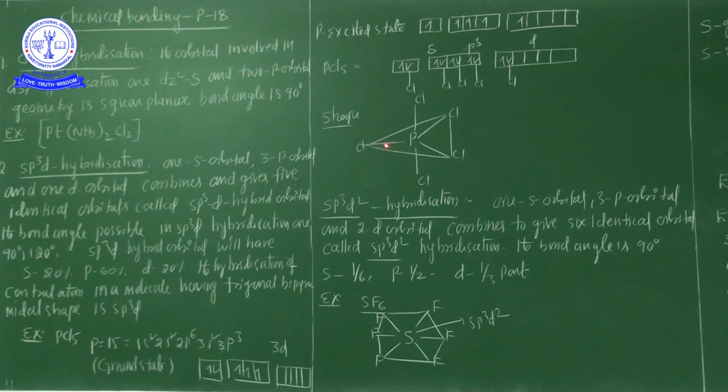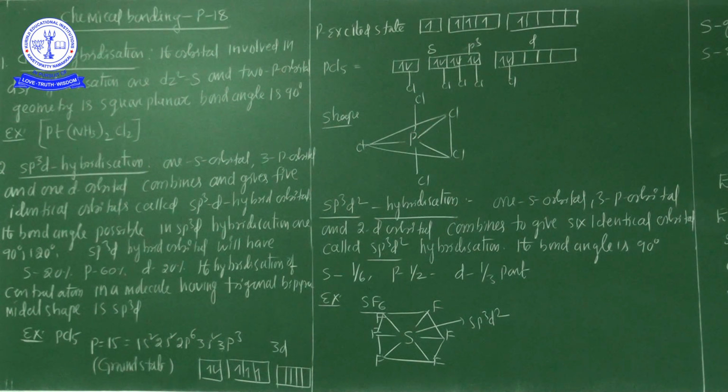Right now these 5 hybrid orbitals are bonded with 5 chlorine atoms like this, hence forming the trigonal bipyramidal shape. This is the structure of the PCl5 molecule.